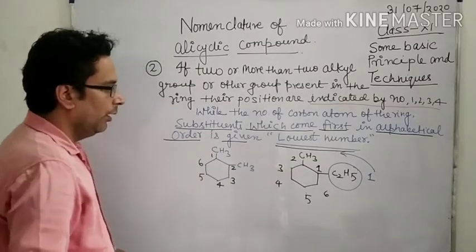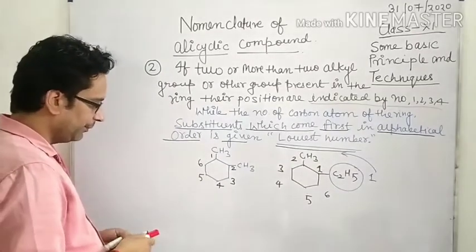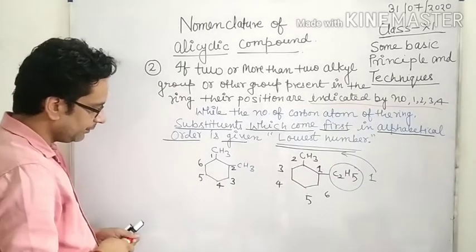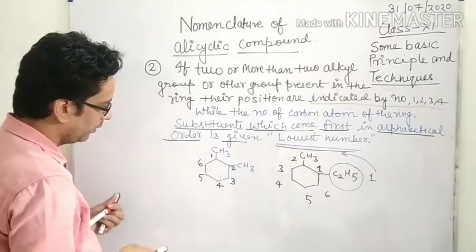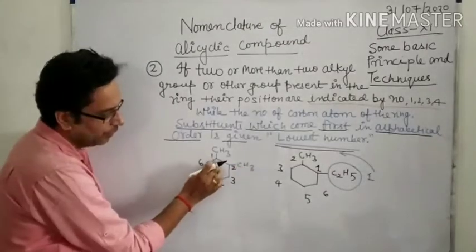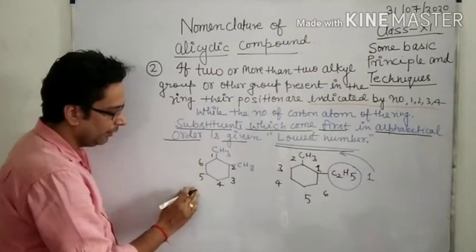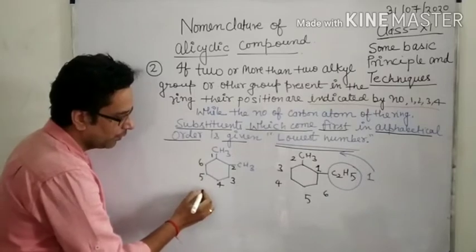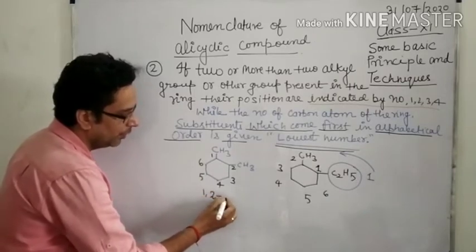Now, what is the name? Look here, what is the name for this? The positions of the alkyl groups are 1 and 2. So the name is 1,2-dimethyl.